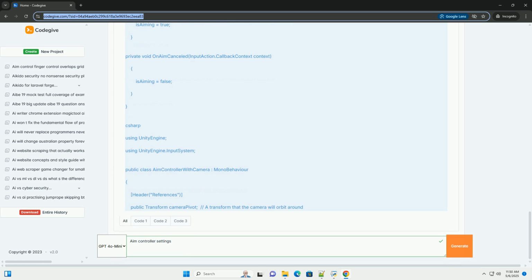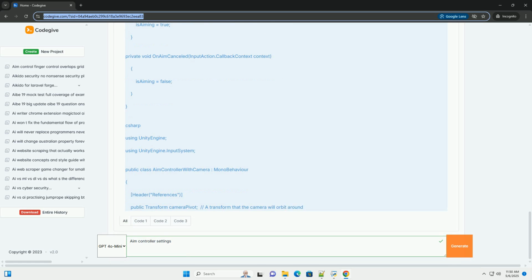1.4 Creating aim-related actions. In the Input Action Editor, let's create the actions needed for an AIM controller. 1. Action Map: create an action map named Gameplay, or use an existing one. 2. Aim Action: click the plus icon within the Gameplay action map. Name it Aim.